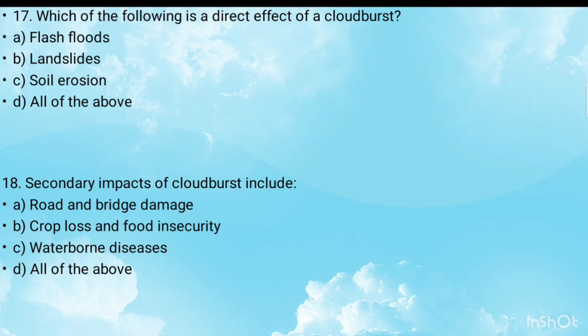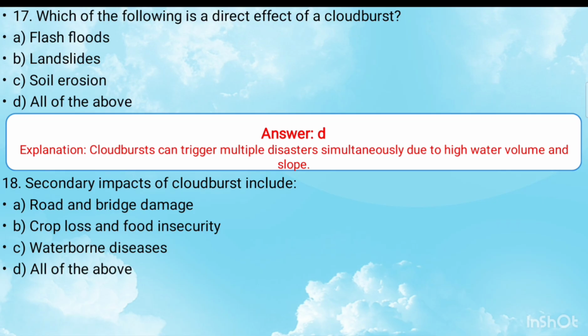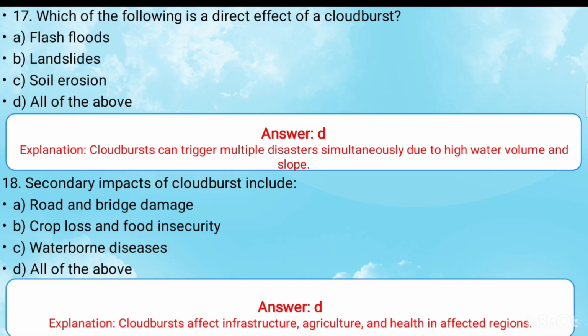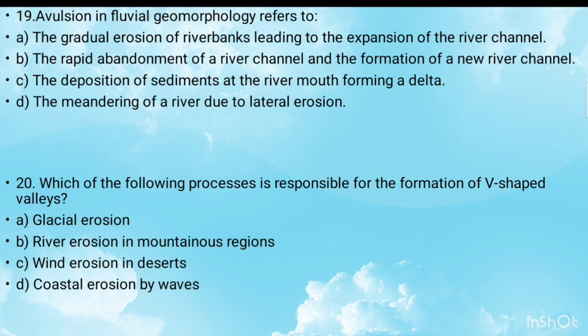Next, question number 17. Which of the following is a direct effect of a cloudburst? The right answer is option D, all of the above. Flash flood, landslides, soil erosion. 18th, secondary impact of cloudburst includes. The right answer for this question is D, all of the above again. Road and bridges damage, crop loss, food insecurity, waterborne diseases.